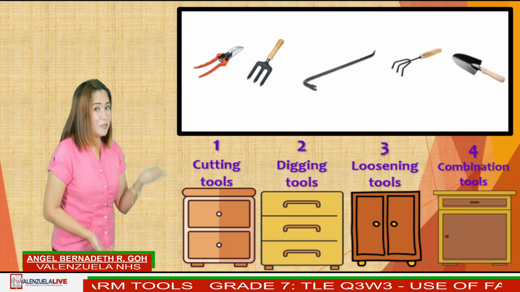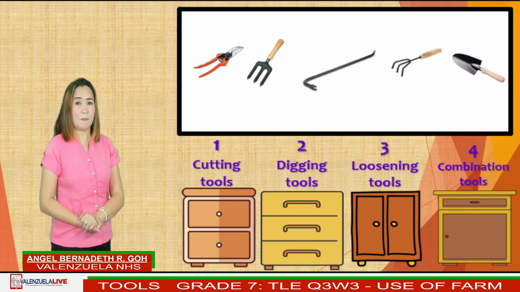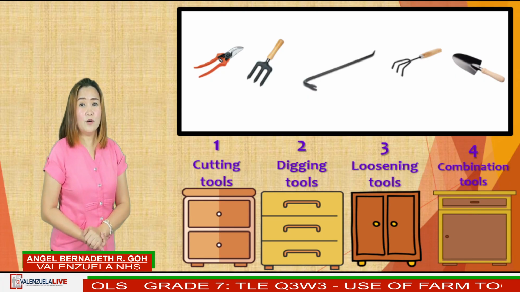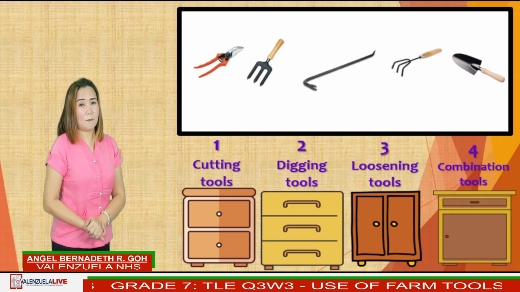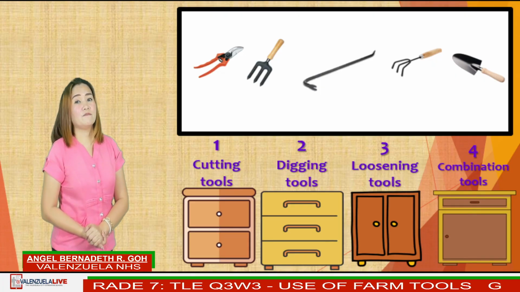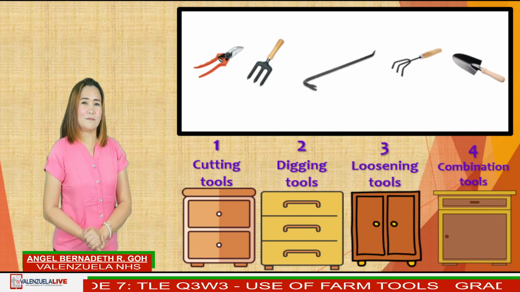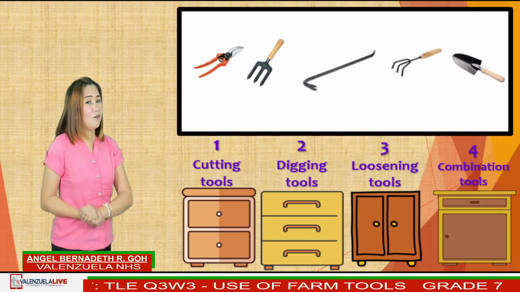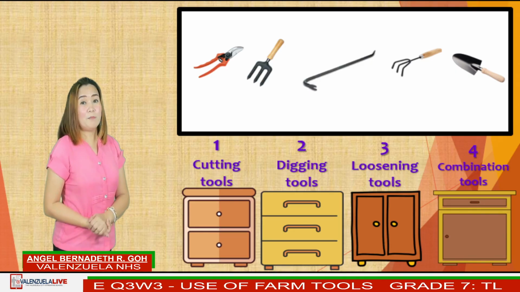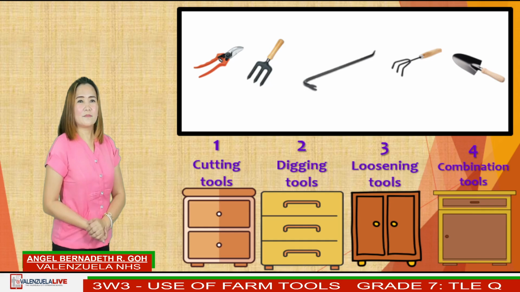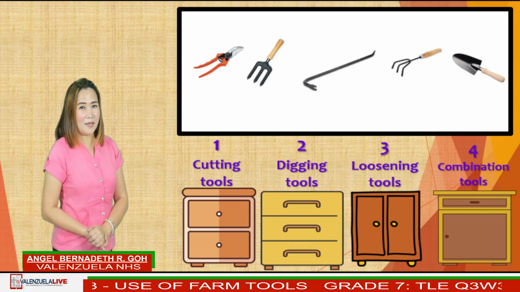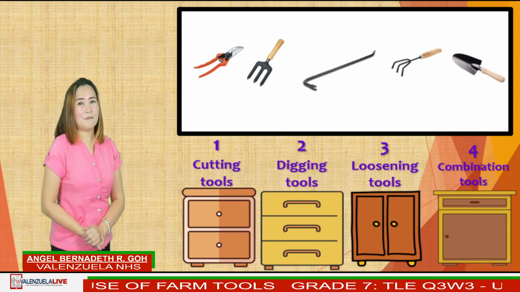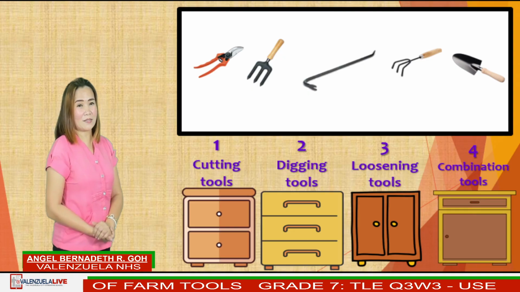Cabinet 1 is for cutting tools. Cabinet 2 is for digging tools. And cabinet 3 is for loosening tools. Cabinet 4 will be for combination tools. Are you now ready? Alright, type your answer in the comment box.